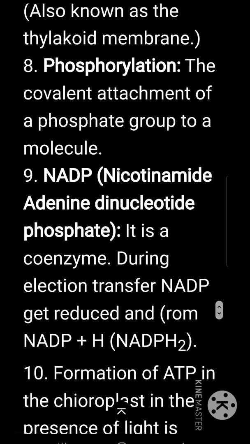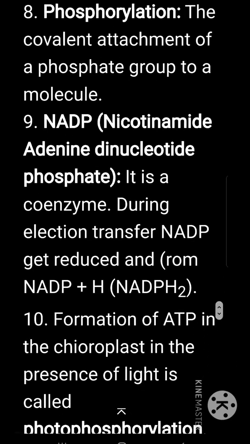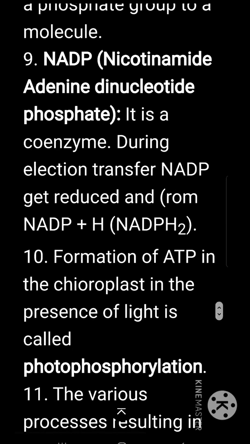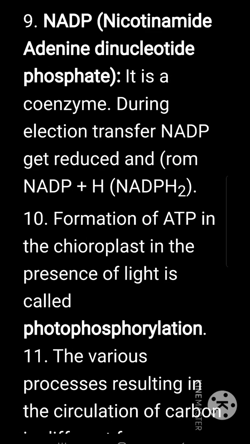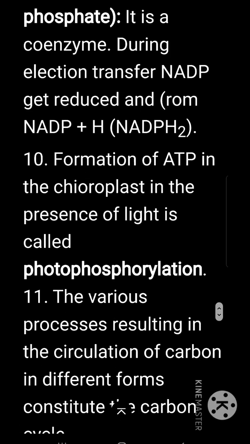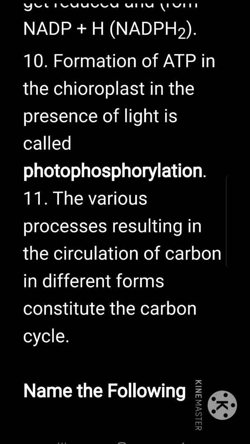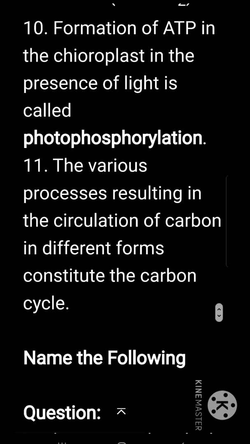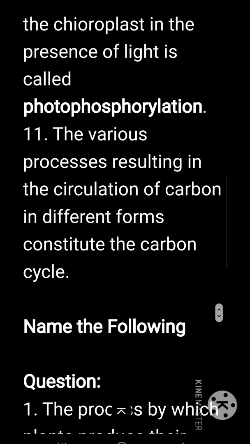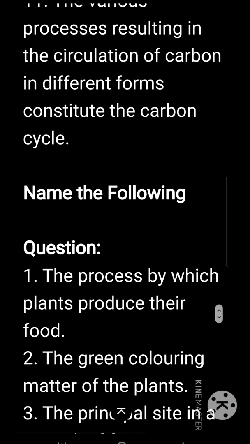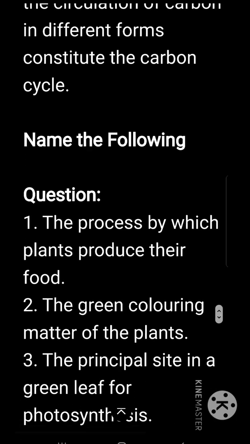Phosphorylation, the covalent attachment of a phosphate group to a molecule. NADP, nicotinamide adenine dinucleotide phosphate. It is a coenzyme. During electron transfer, NADP gets reduced and forms NADPH2. Formation of ATP in the chloroplast in the presence of light is called photophosphorylation. The various processes resulting in the circulation of carbon in different forms constitute the carbon cycle.